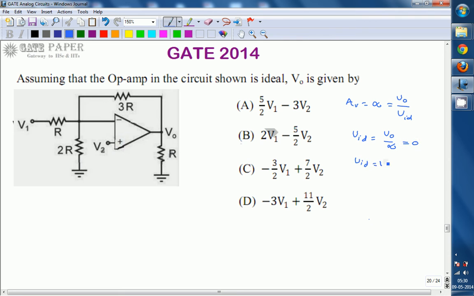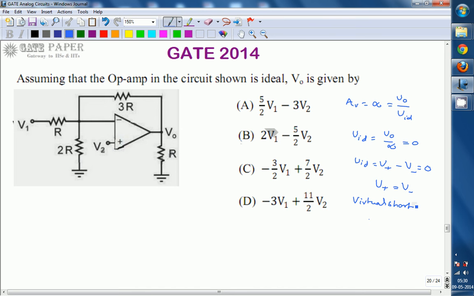VID equal to 0 is nothing but the voltage at the non-inverting terminal minus the voltage at the inverting terminal equal to 0. So you can write V plus is equal to V minus. This concept is popularly known as virtual short. This virtual short takes place only when voltage gain is infinite. Since it is an ideal op amp, one of its important characteristics is that AV is infinite,